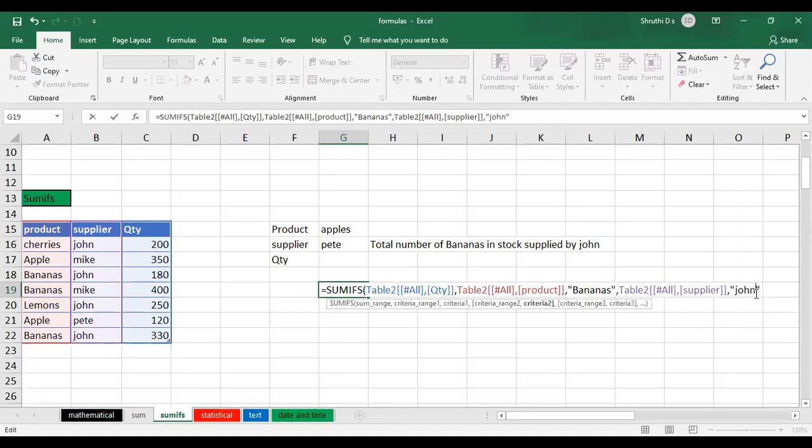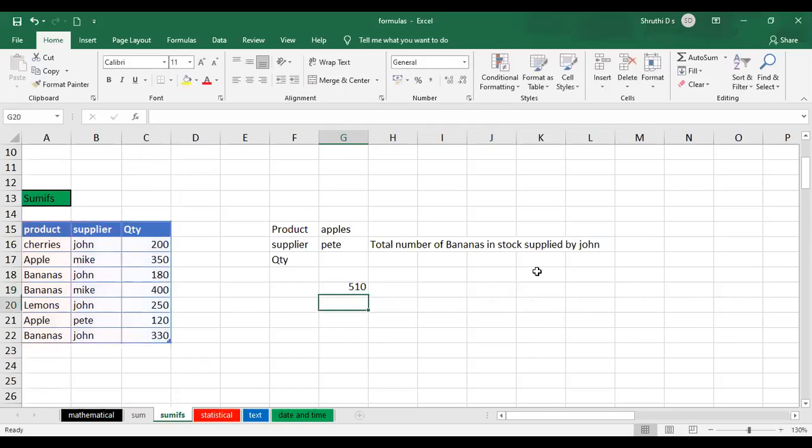And it is also case sensitive. If J is capitalized, give the criteria also as capitalized. So these are my criteria. Like this, you can have n number of criteria checked at once. After I have given two criteria, I'll close it, press enter.